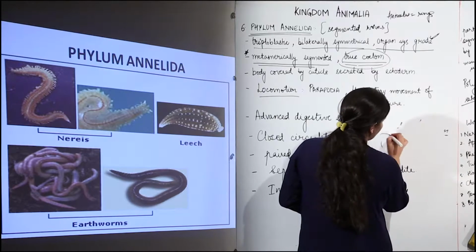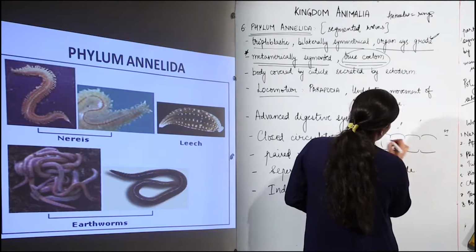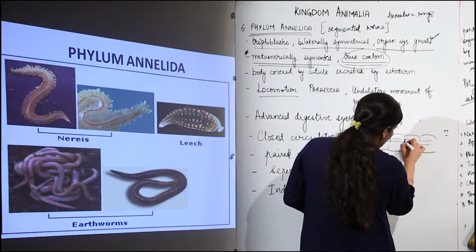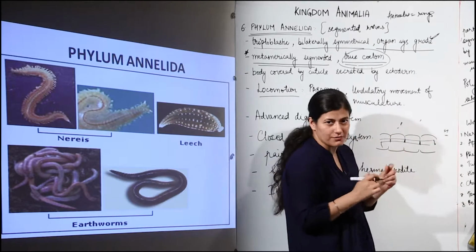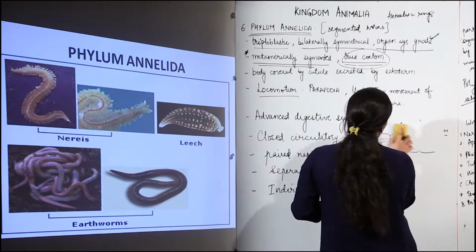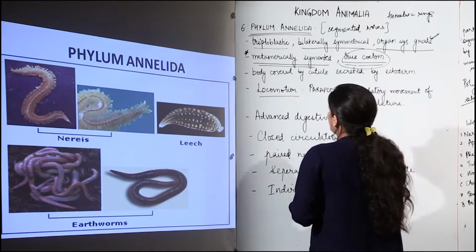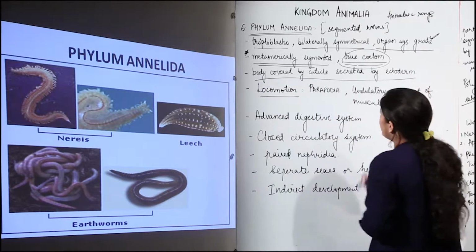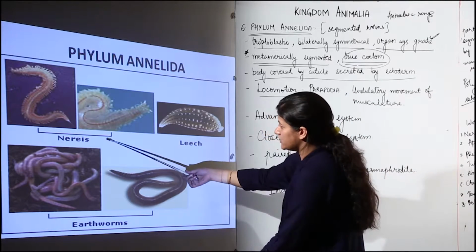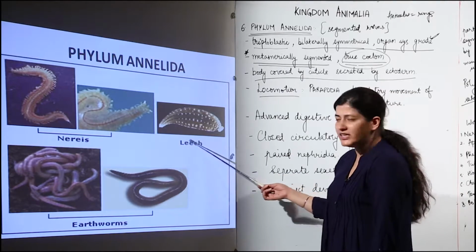Now supposedly I have an organism, these are the segments that I am talking about like this. If I have coelom over here, located over here, so it would also be partitioned by peritoneal septa. This is what I am trying to say. Okay. Now moving further, the body is covered by a cuticle that is secreted by ectoderm. Okay, this is one part. Then we have to talk about the locomotion. What you see over here is one is Nereis, that is an example. Then we have earthworms, and then we have leech.